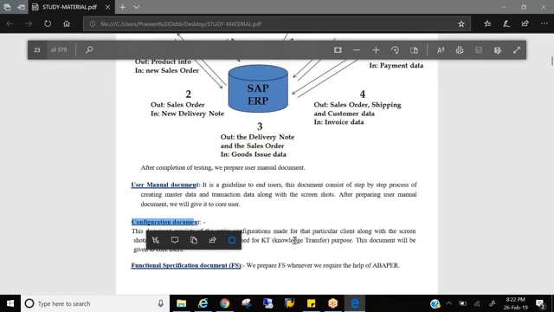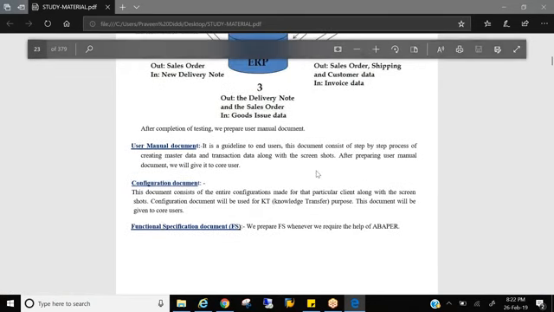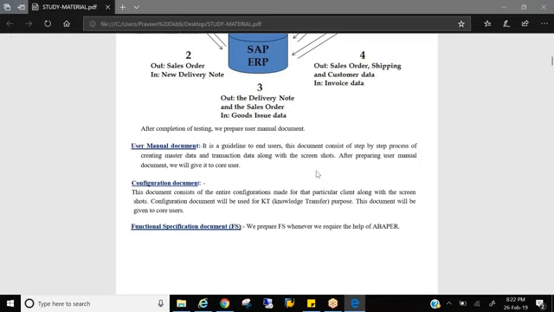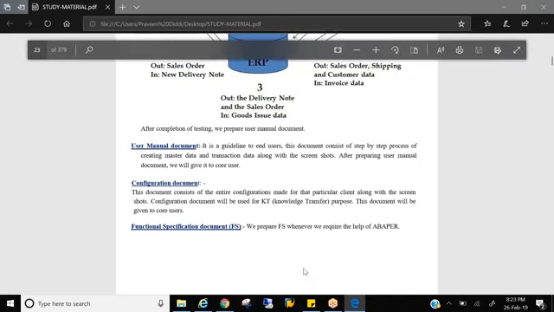And we also prepare functional specification documents, because the customer is using some legacy system until today, and now they are coming on to SAP. In SAP, they will have lots of printouts to be taken: quotations, invoices, delivery challans. So you need to write a functional specification document for an ABAPer, saying this should be the layout of the form. That means the quotation or invoice should be like this: logo should be here, date here, title here, amount, signature, footer, header, everything.